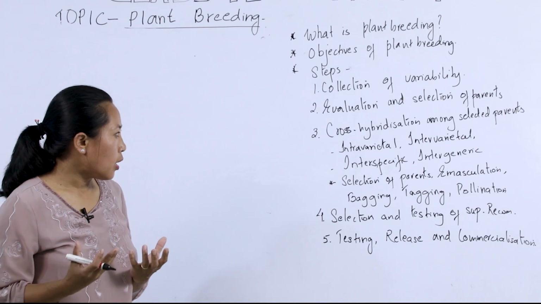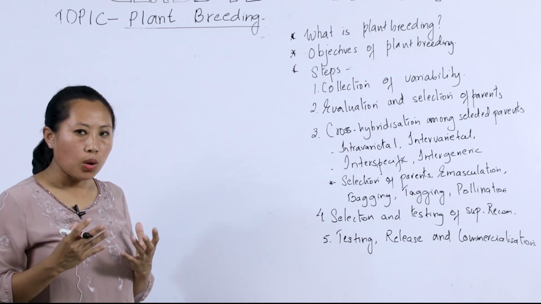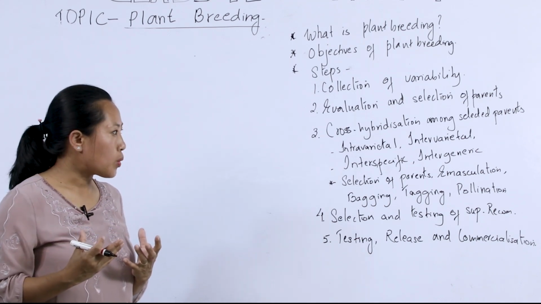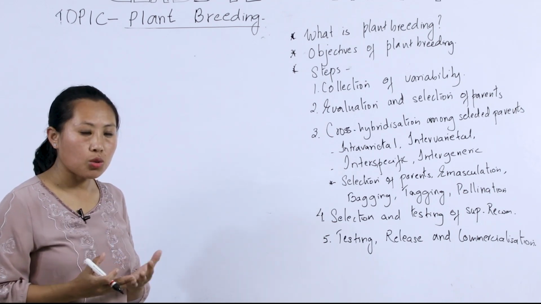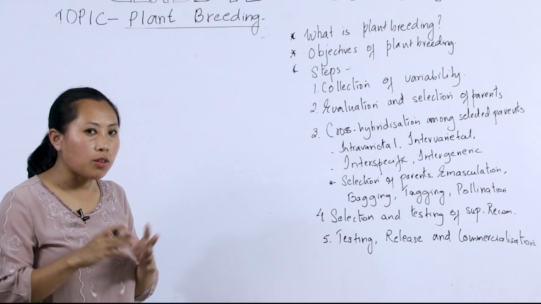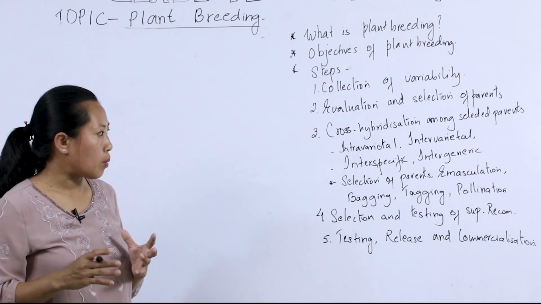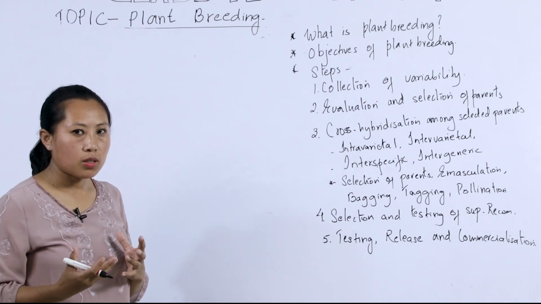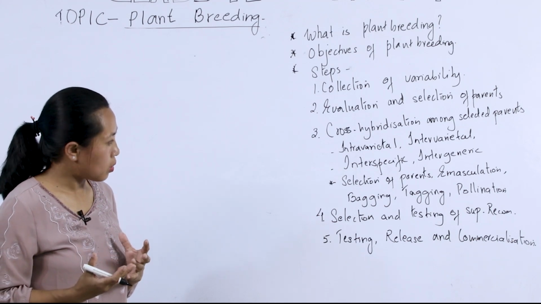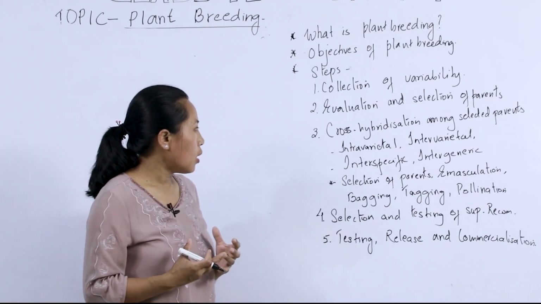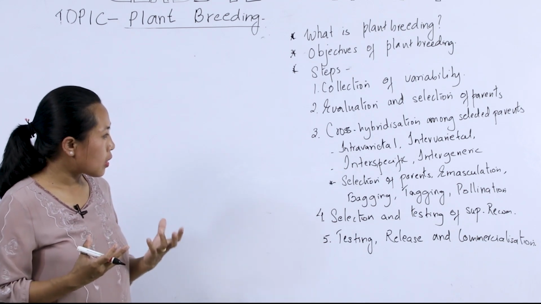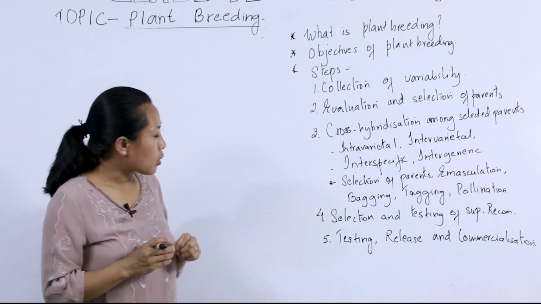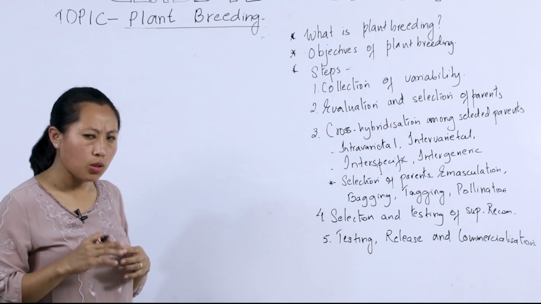And as I said, the new genetic variety of crop, or the improved variety of crop, should have better yield, should be resistant to diseases, and should be able to adapt to diverse environmental conditions, or able to grow in diverse types of locations. Okay, so cross hybridization is the third step, and it is of different types.